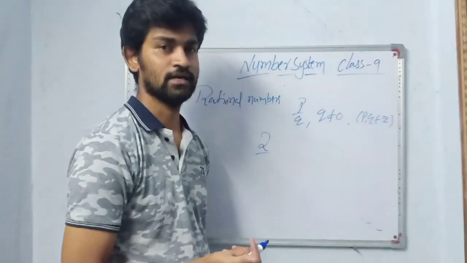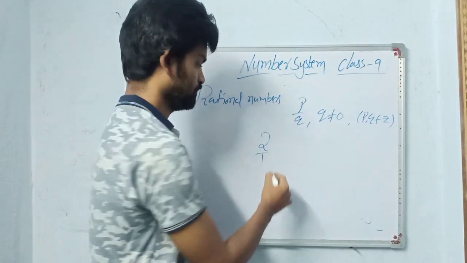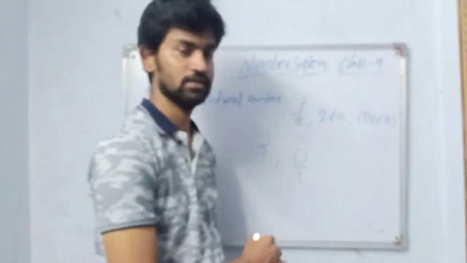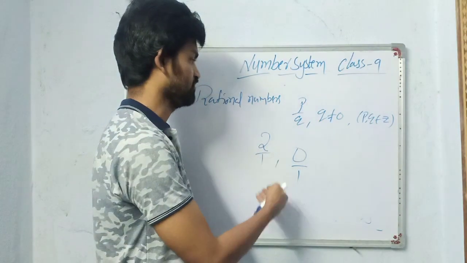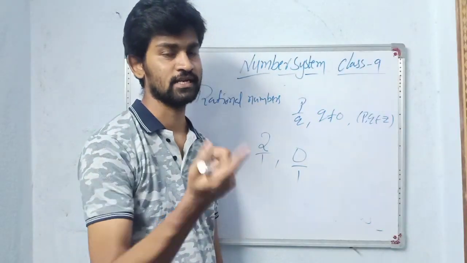Is it a rational number? Yes, you can write 2 by 1. Is 0 a rational number, sir? Yes, 0 by 1. So you can express any integer in the form of a rational number. So all integers are rational numbers.